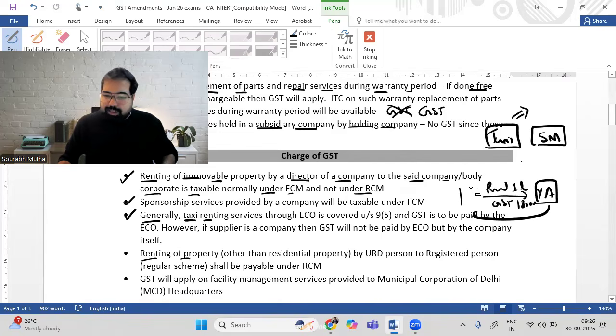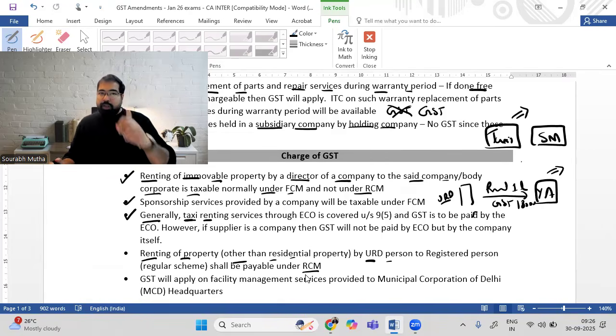But now the case is a little unusual because the person who's renting it out is unregistered. Renting of property other than residential property by an unregistered person. Now, if he is unregistered, he will not charge GST. The government will lose out on GST. So the government says, listen, Yasha's Academy, you only pay it under RCM. So this has been incorporated. Remember, this is only and only for commercial property, not for residential property.